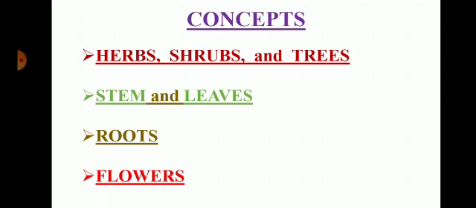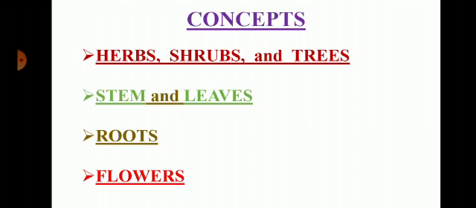Plants are also divided on the basis of size. Plants are grouped into herbs, shrubs and trees. First, you studied the two main groups: flowering and non-flowering plants.